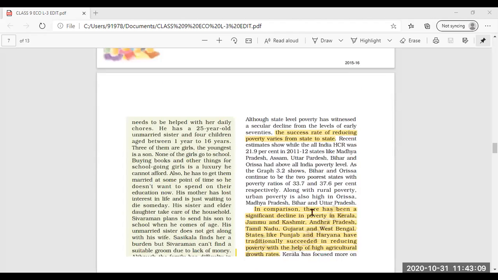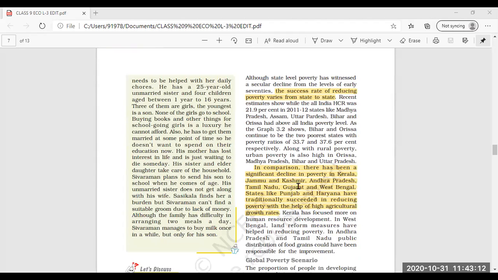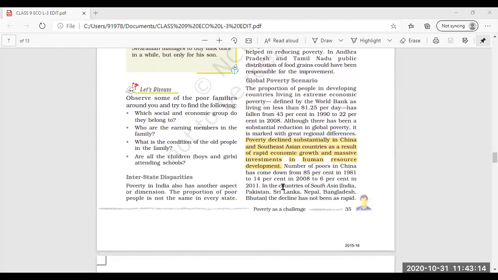Next we have seen the global poverty scenario. Poverty declined substantially in China and Southeast Asian countries as a result of rapid economic growth and massive investment in human resource development. So poverty can be declined. What was the main reason for the decline of poverty in these countries?